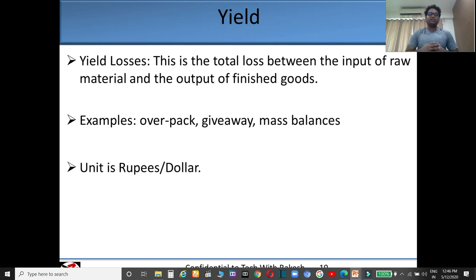Yield loss. Yield loss is measured either in rupees or in dollars. So this is the loss or total loss between the input of raw material and the output of finished goods. Suppose that you are taking 5 kg of material and you are producing 4 kg of output. So 1 kg of material you are going to waste. So this wastage is called yield loss.